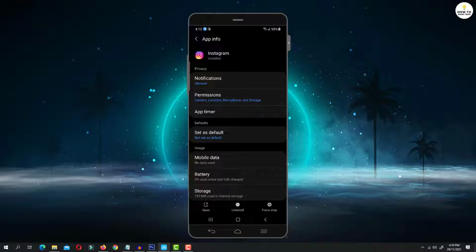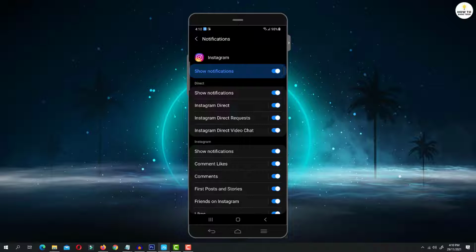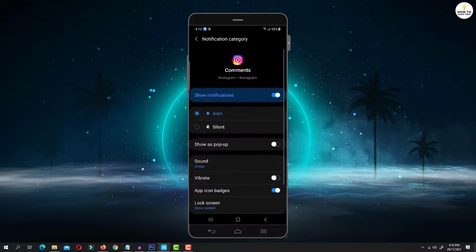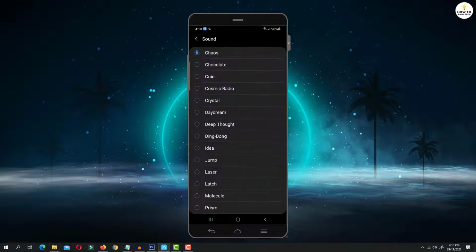Now tap on Notifications. Here select any option for which you want to change the notification sound. For example, Instagram comments. Tap on it. Here you can enable sound notifications for the selected option. Now tap on Sound. Select any of the system or custom sounds to change the notification sound for that particular option. If you want to change the notification sound for any other option, then just repeat the steps.